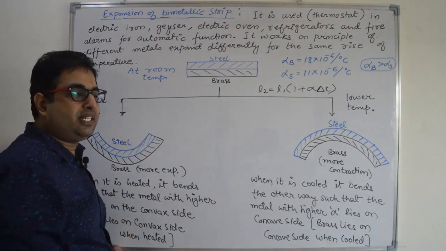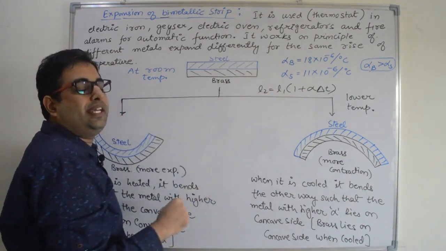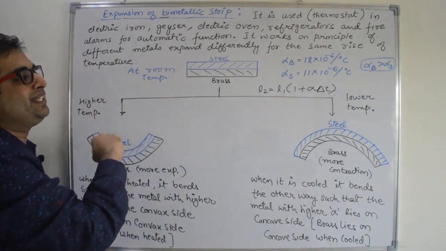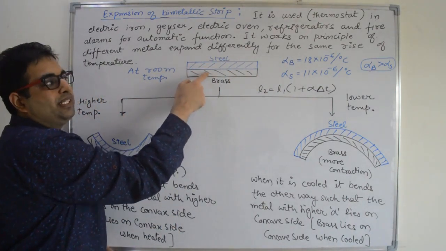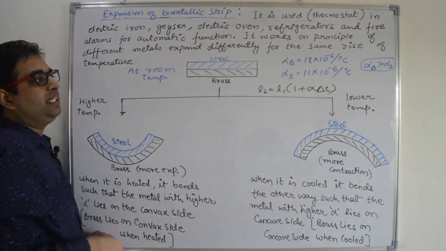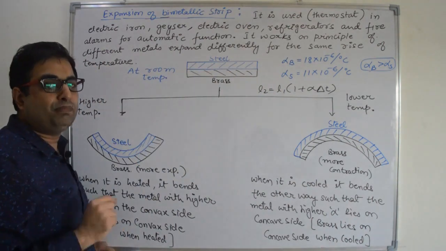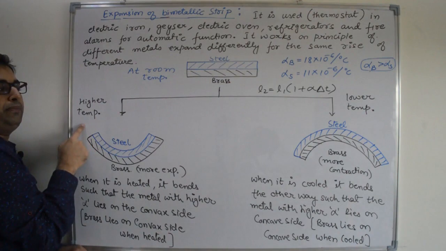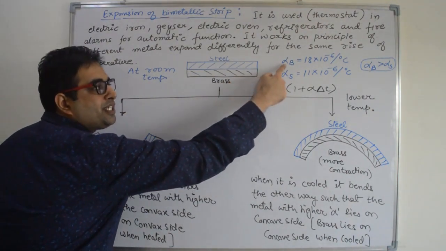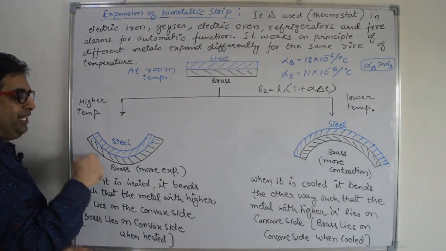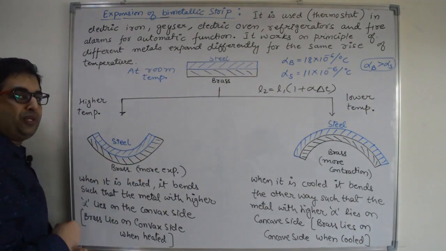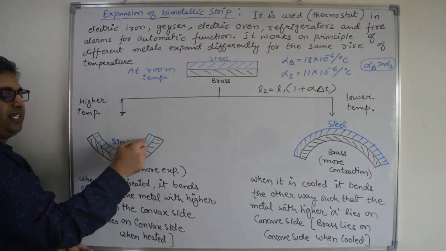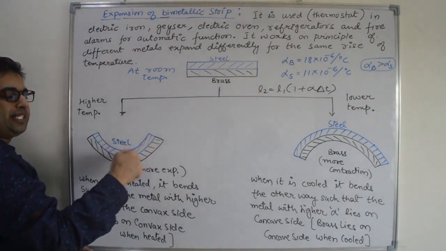If we decrease the temperature, then the decrement in the length of the brass is more because of more contraction in brass. Now let us understand this bimetallic strip having two metals, steel and brass. At room temperature, the length of steel and length of brass are both equal. Now we are increasing the temperature. When we increase the temperature, the expansion in brass is more as compared to steel. So increase in length of brass is more as compared to steel. So steel will come on the inner radius because in the inner radius the length is less and in the outer radius length is more.